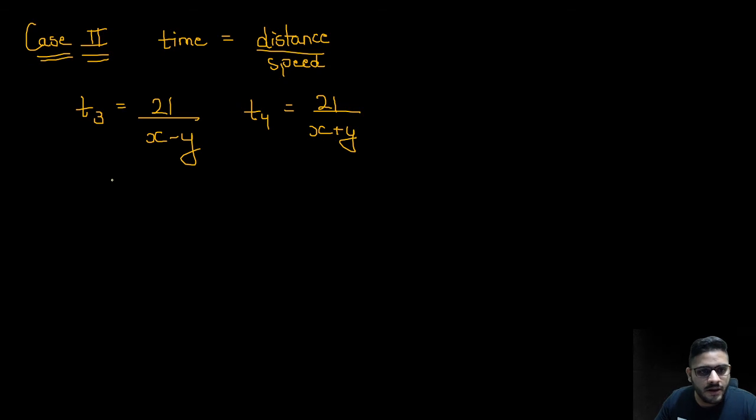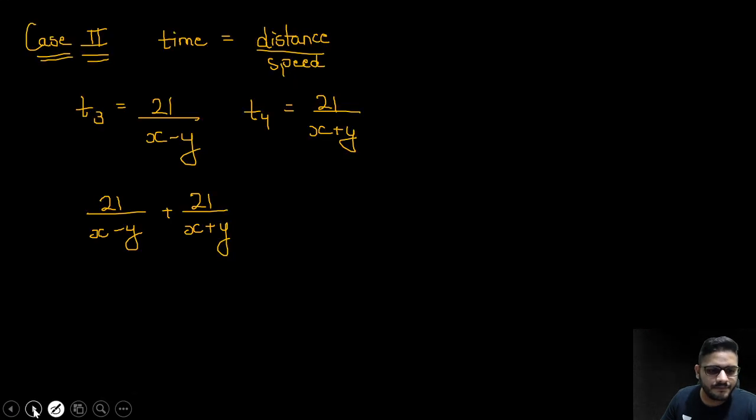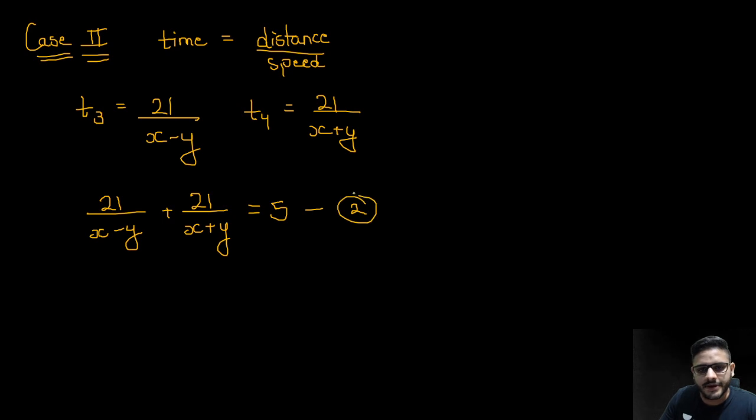So now my equation will be 21 upon x minus y plus 21 upon x plus y. How many hours we are taking, 5 hours, is equal to 5, this is my equation 2.